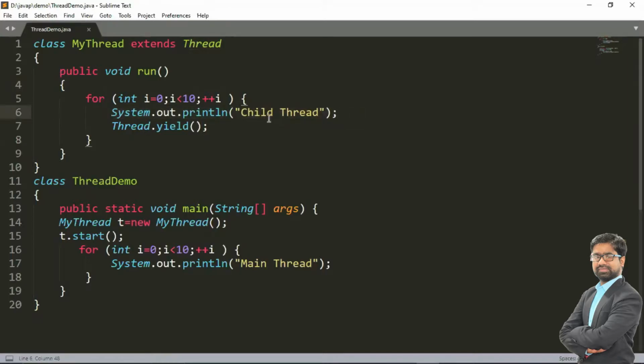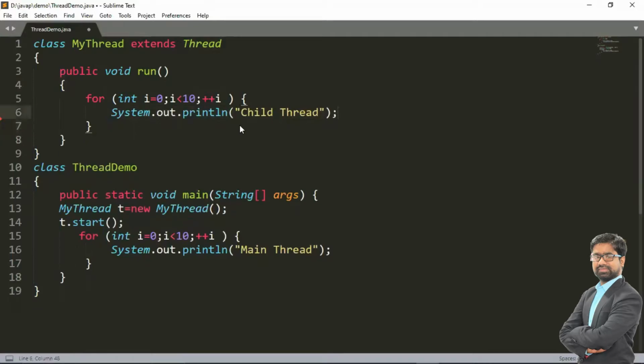Now we are going to call a sleep method first, and then in the main thread we are going to call the join method. We have created an object of MyThread, and then called t.start. What t.start will do is call the run method internally.